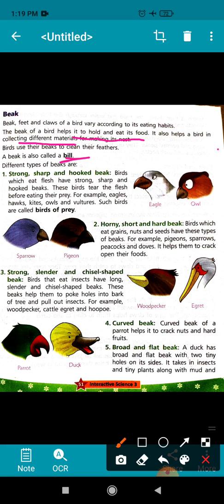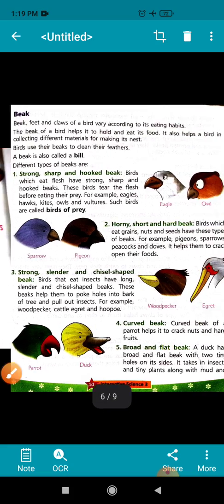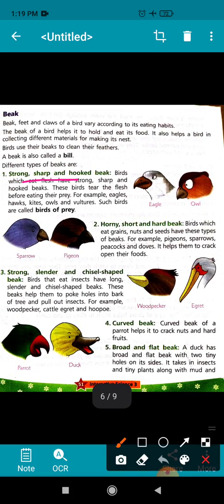Children, here the first type of beak is a strong, sharp and hooked shaped beak. Children, in eagle and owl, this type of beak is found. Children, these birds tear the flesh with the help of strong, sharp and hooked beaks. Okay, so such type of birds are called birds of prey.